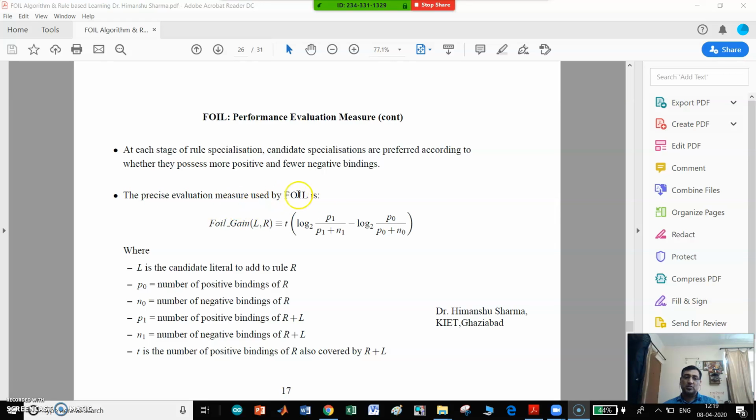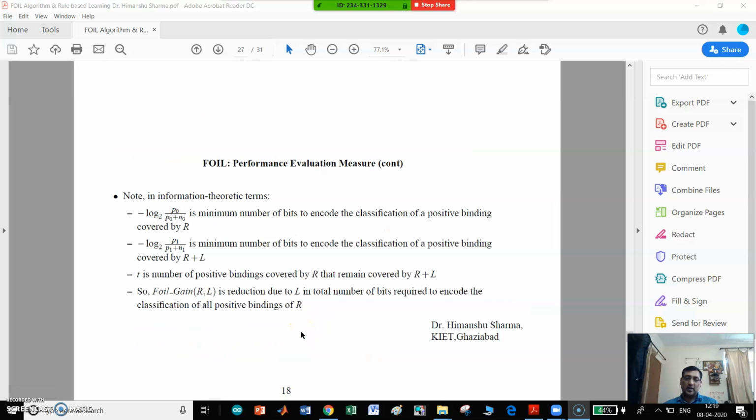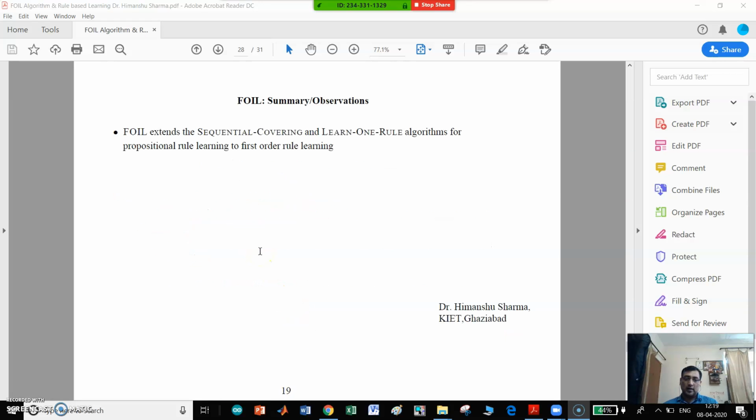The precise evaluation measure, FOIL gain of L and R, is equal to t times (log2 P1 over P1 plus N1 minus log2 P0 over P0 plus N0), where P0 is the number of positive bindings of R, N0 is the number of negative bindings of R, P1 is the number of positive bindings of R plus L, and N1 is the number of negative bindings of R plus L. So this is the calculation part.